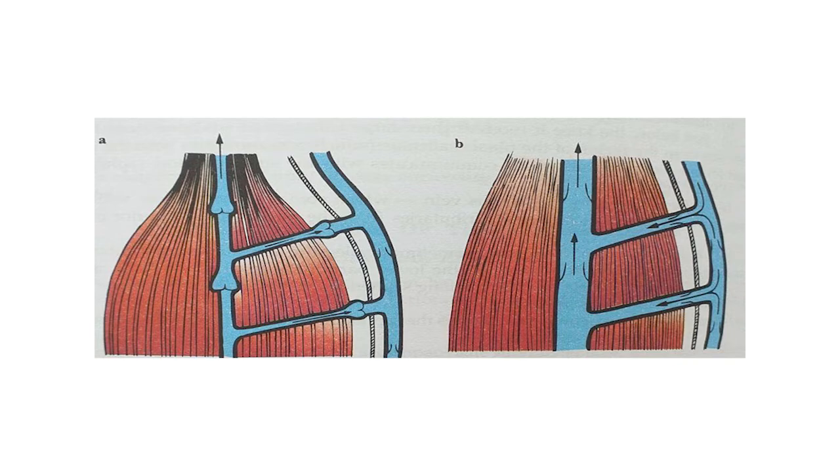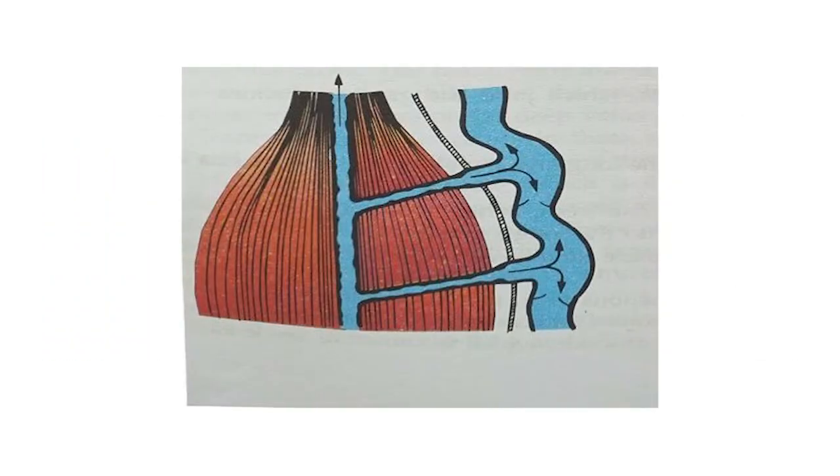Diagram B shows that during muscle relaxation, the deep system is refilled from the superficial system and the distal limb. And this is diagram C showing the muscle contraction in the distal limb forcing blood into the superficial system due to the incompetence of the perforating venous walls, which results in superficial venous dilatation and tortuosity.